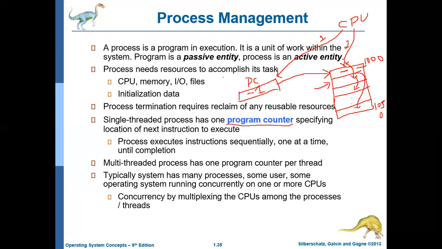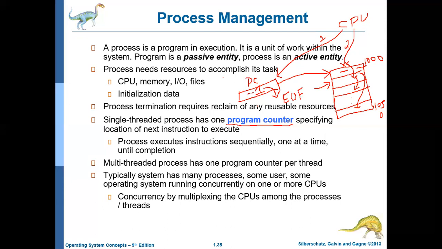Now the CPU once again comes and checks what the program counter is. It is -1. What does -1 mean? There cannot be a negative address. So -1 represents end of file. That is, you have reached the end of that particular process. It means the process has finished execution. So now the CPU will understand that there are no more instructions to execute. Okay, so this is the role of the program counter in an operating system.